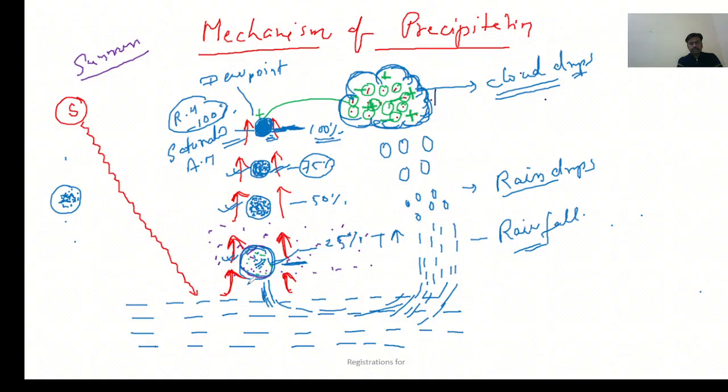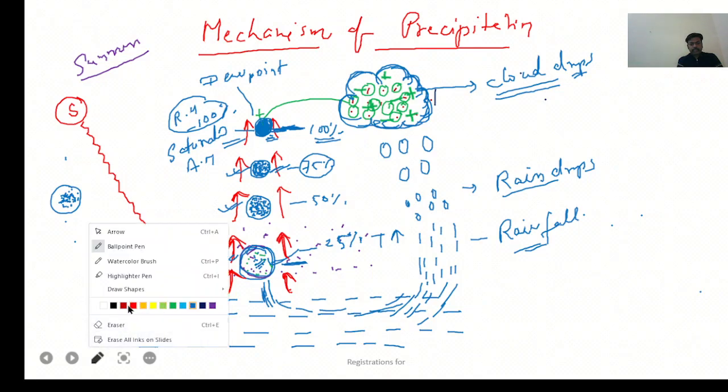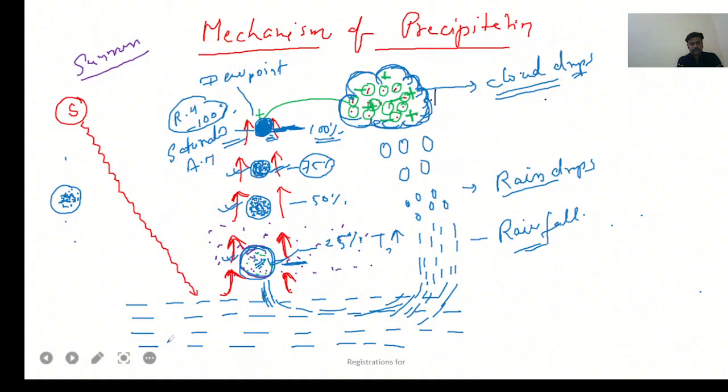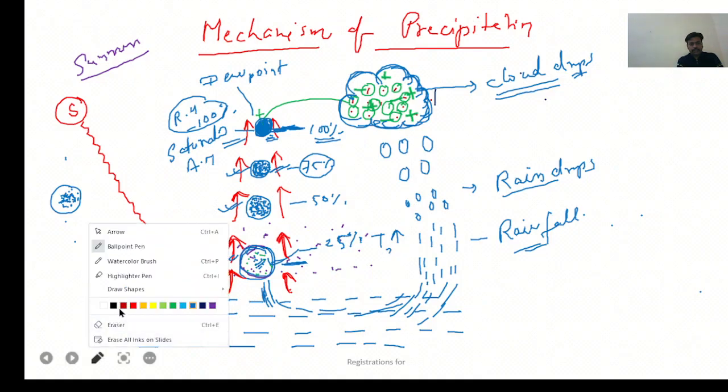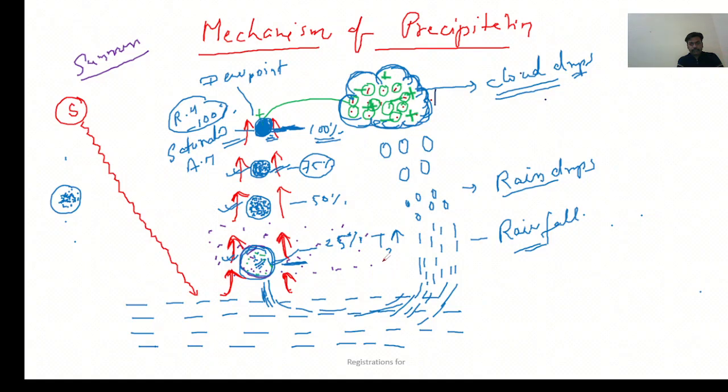यहाँ जाके टेम्परेचर और थोड़ा कम होता है ऊपर. Suppose here I'm writing temperature is 35 degrees and RH is 25%. Here temperature is suppose 25 degrees and RH is 50%.